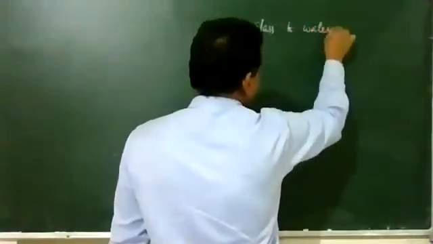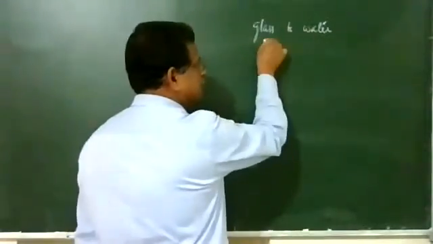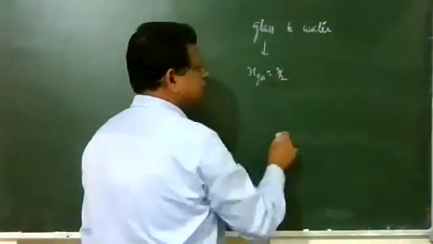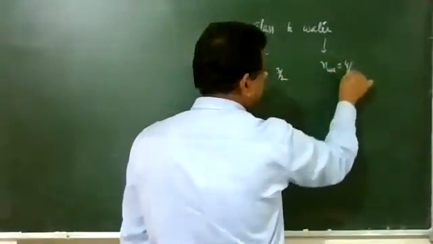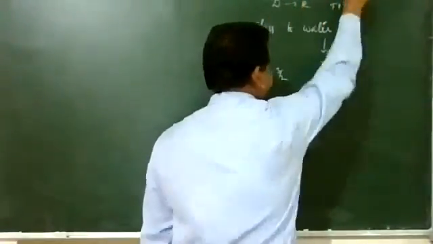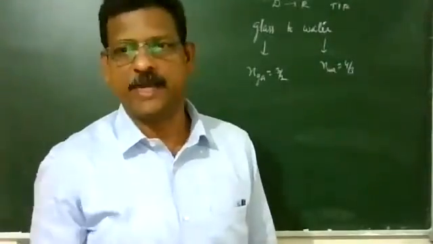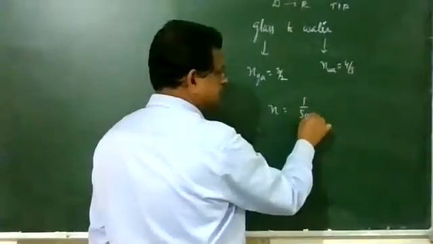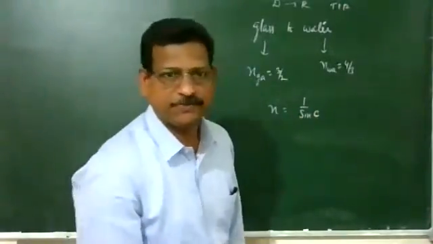Glass to water, it was a board question. Refractive index of glass with respect to air is 3 by 2. Refractive index of water with respect to air is 4 by 3. So light is going from dense to rarer, there will be TIR. So what is the angle of that? Again, the same equation can be used: n equal to 1 upon sin c.